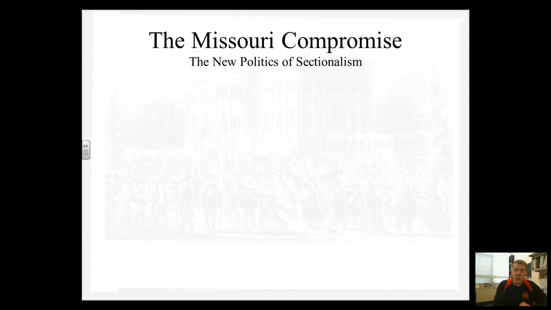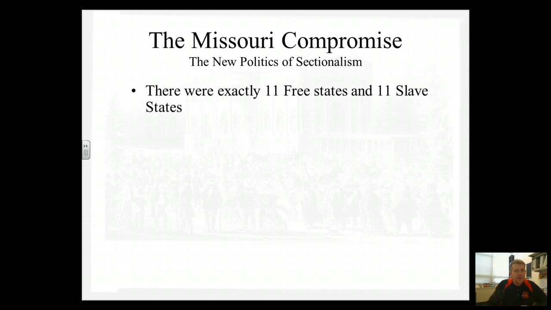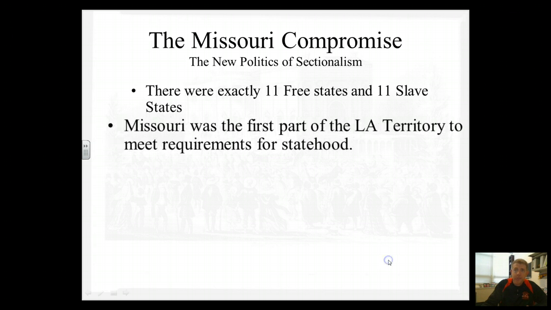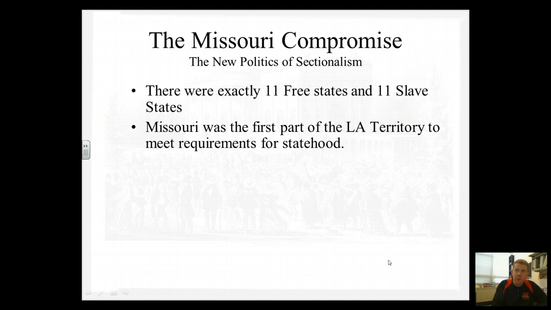One other thing that I think we should review quickly before we get into this new era is the Missouri Compromise. Remember that going into the Missouri Compromise, there were exactly 11 free states and 11 slave states. Missouri was the first part of that Louisiana Territory that met the requirements for statehood, which you can go back and review those steps in the process.